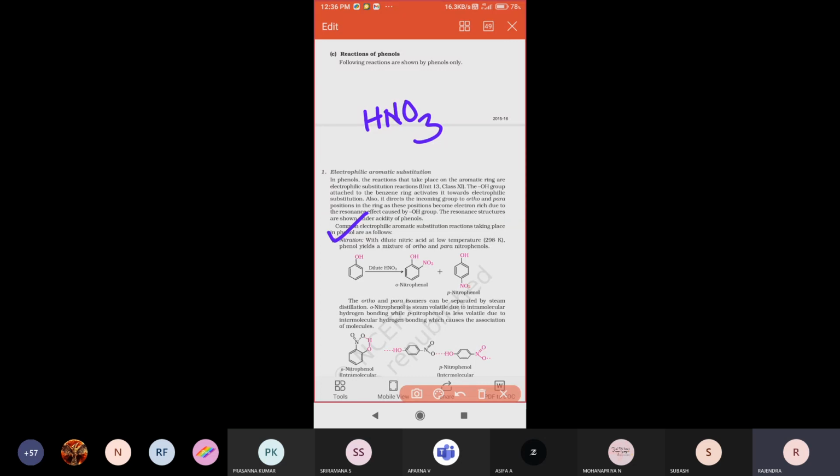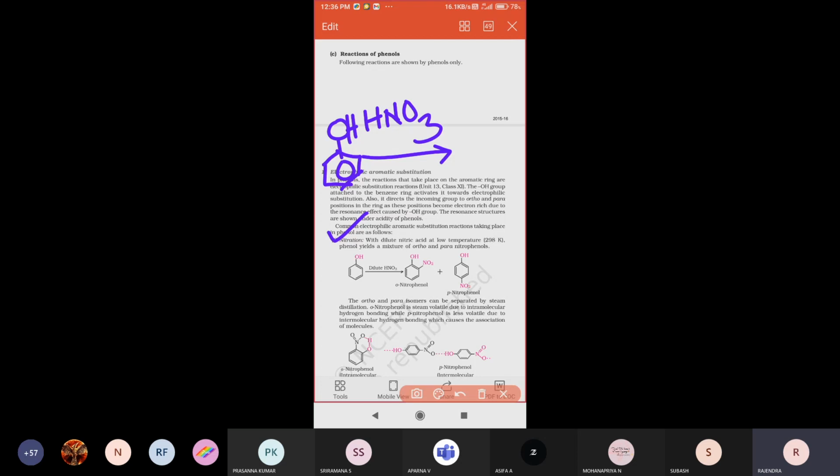So what are you treating here in nitration reaction? Phenol is nothing but an aromatic ring attached with an OH group. So phenol, while reacting with concentrated nitric acid, will produce two compounds. One is orthonitrophenol, another one is paranitrophenol. That means the nitro group will be directed to two positions: one is the ortho position, another one is the para position. Orthonitrophenol and paranitrophenol will be produced there.